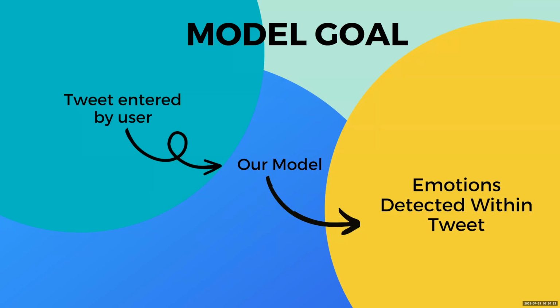So how is our model going to help Giovanni? Well, the basic goal of our model is to take a tweet entered by the user, run it through our model, and output the emotions detected in the tweet so they can understand how people might perceive what they're saying before they post, and so you can understand what other people are saying about you when you read their tweets.